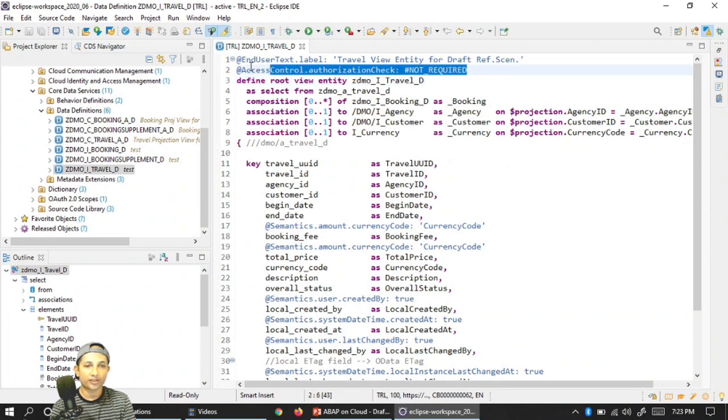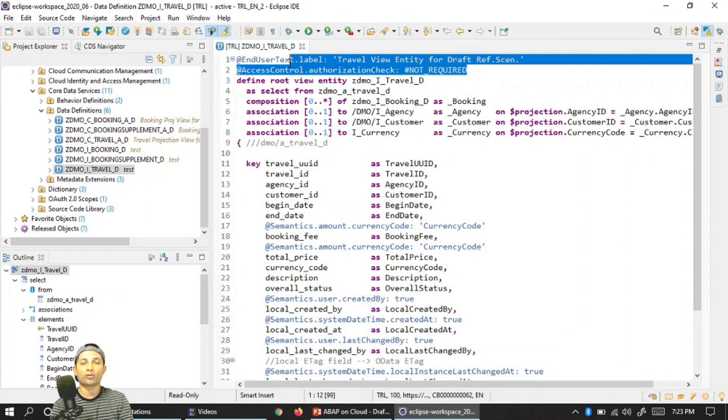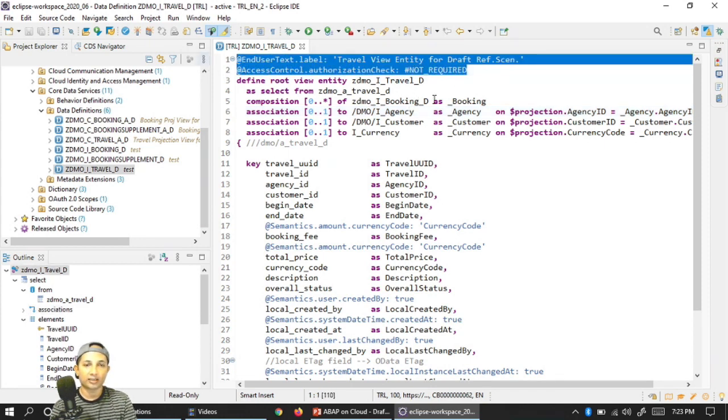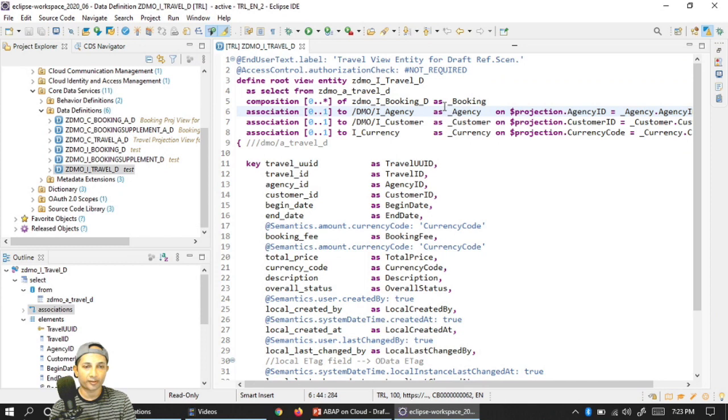authorizations and this text level, because the DCL part, maybe sometime I'll create how to enable the security in our CDS, and that's some other video I'll create. But this time you see only the security and this label part, only the annotation has been offered. Rest is all simple, nothing there, right? And we are adding this one add-on as an entity. So this is my composite view, which I'm just doing on my travel root table.